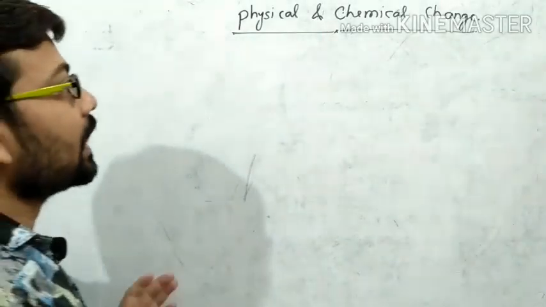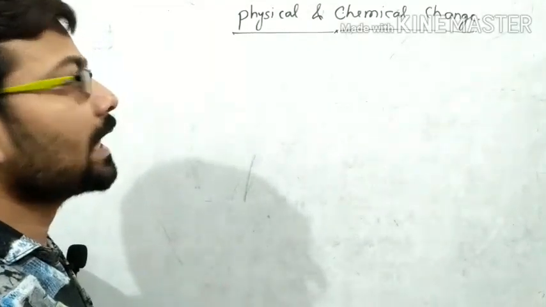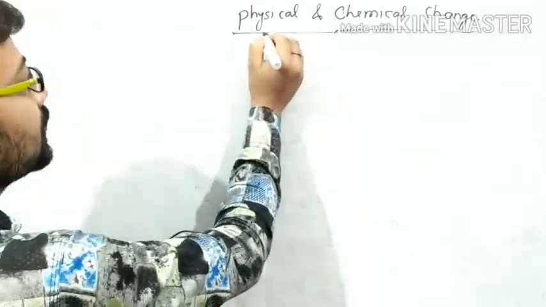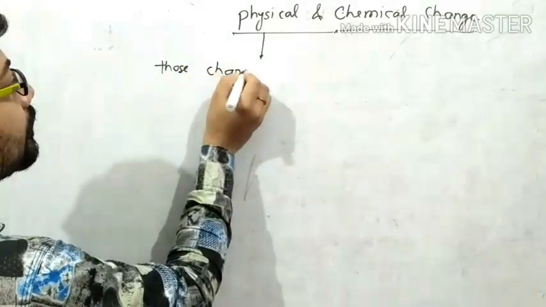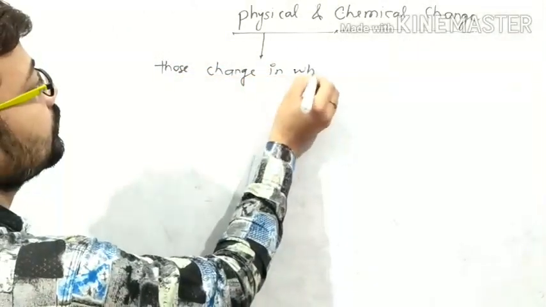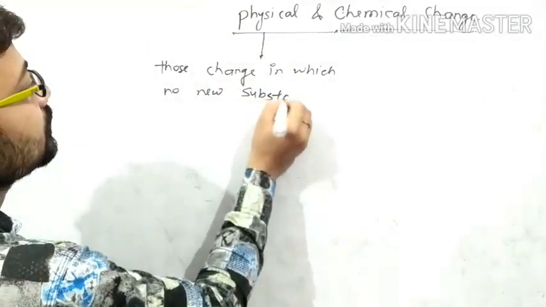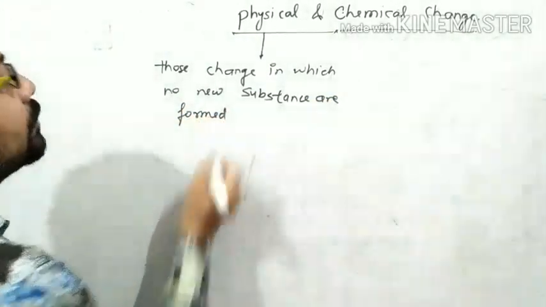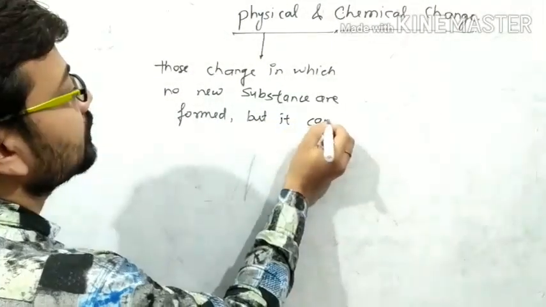What is the physical change? Physical changes are those changes in which no new substance is formed. Means the type of change in which no new substance is formed. So basically, what is physical change? Those changes in which no new substance is formed.